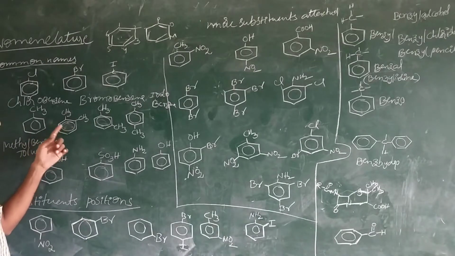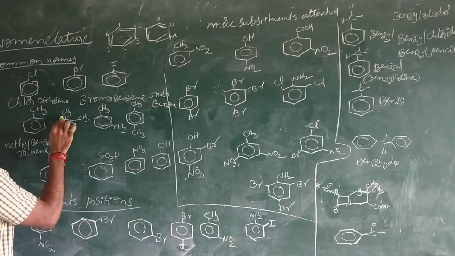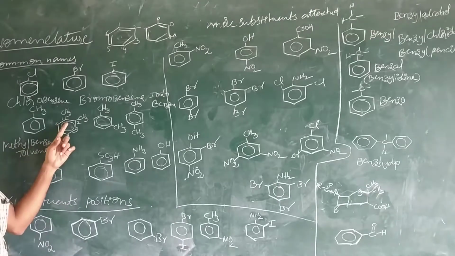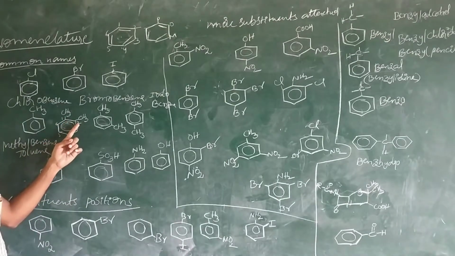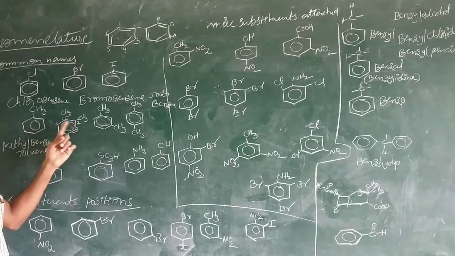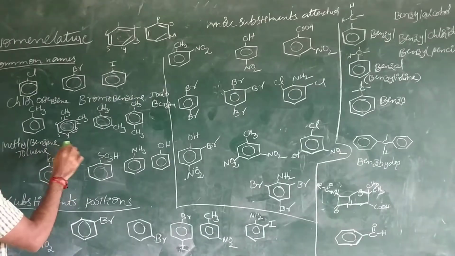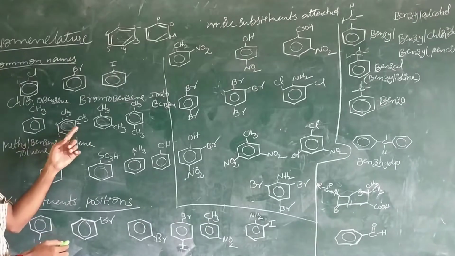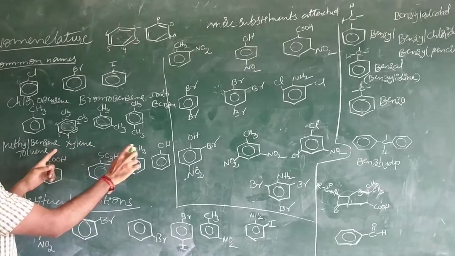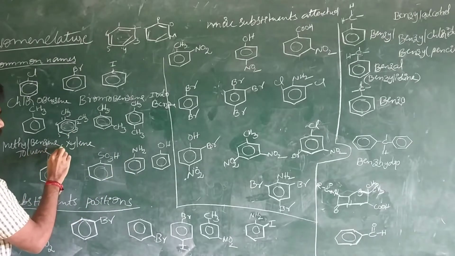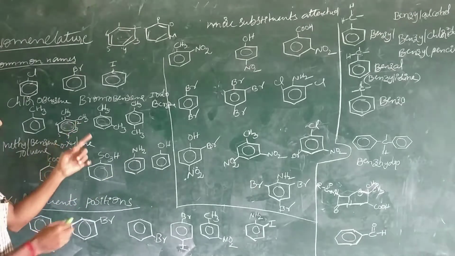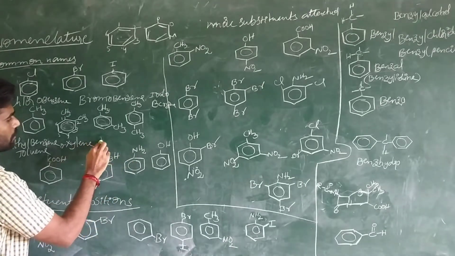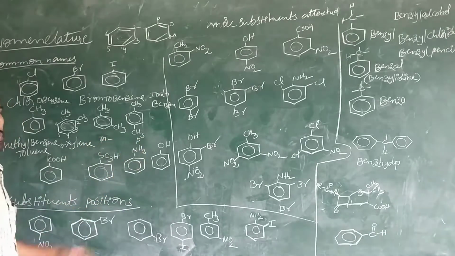And here is dimethyl, for example, with numbering 1, 2, 3. The topmost carbon gets the first priority. Here there are two substituents, the same substituent groups. The common name for this one is xylene. All are xylene only, but this one is ortho-xylene, this one is meta-xylene, and this one is para-xylene.